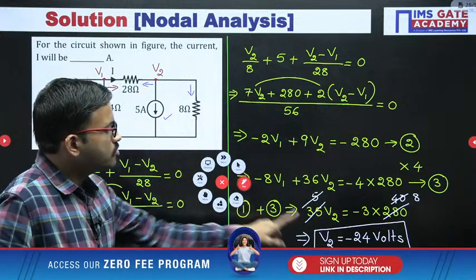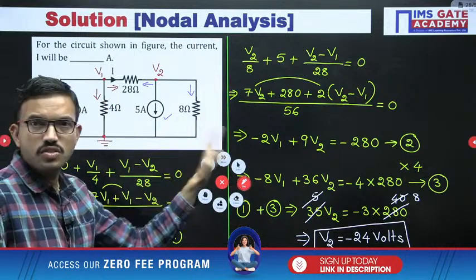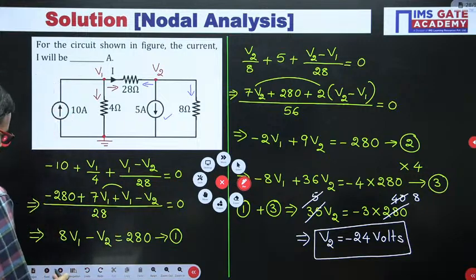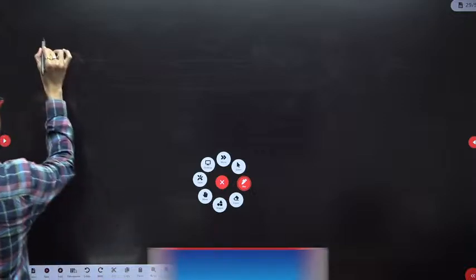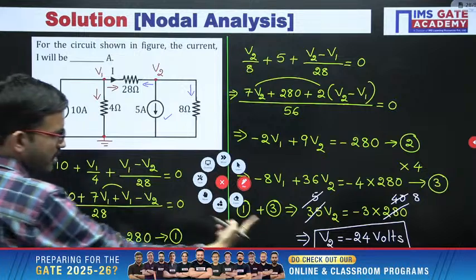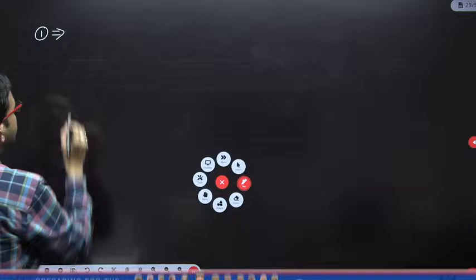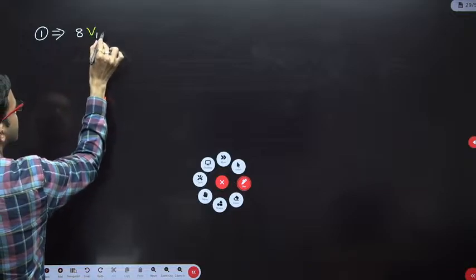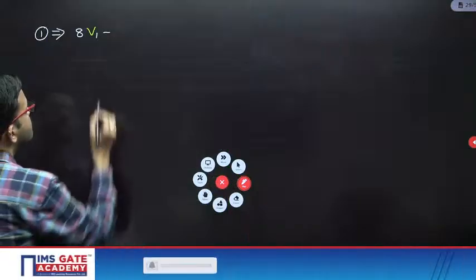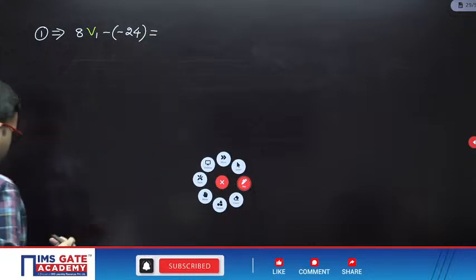Now you can substitute V2 in either equation 1, equation 2 or equation 3. Choice is yours. From there you can find out V1. Suppose I am substituting V2 here in the first equation. 8V1 minus V2, V2 we got minus 24, is equal to 280.